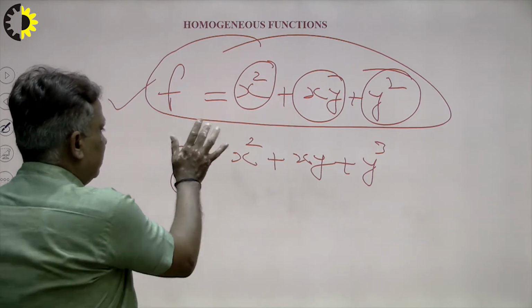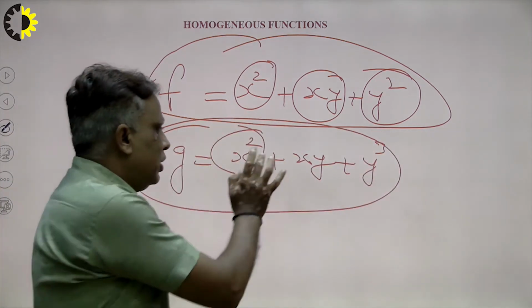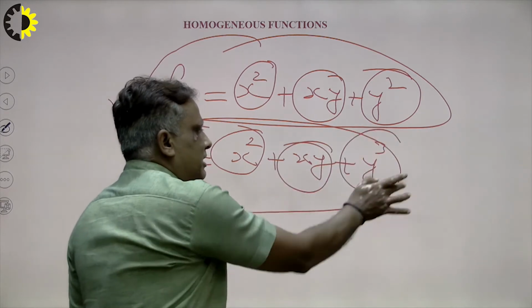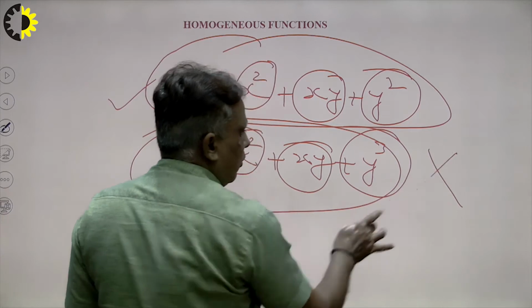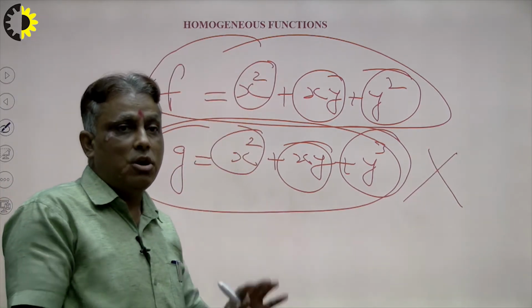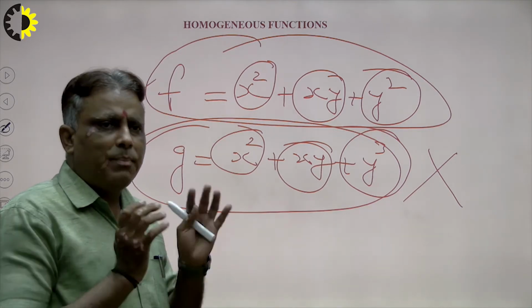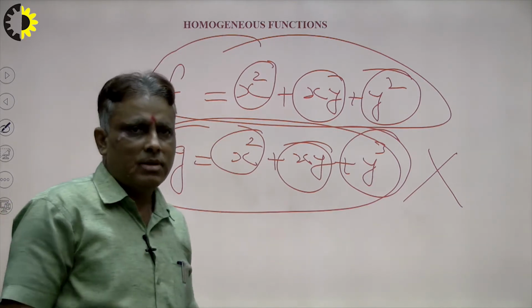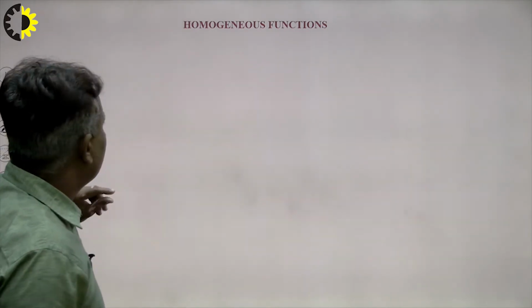Now we see here, what is this? The degree of this term is 2, and the degree of this term is also 2, but the degree of this term is 3. So this function is not homogeneous. So first of all, if a student recognizes whether the given function is homogeneous or not, this will help in future to calculate the partial derivative in minimum time, in 10 seconds and 5 seconds. So in this way we can solve our problem.